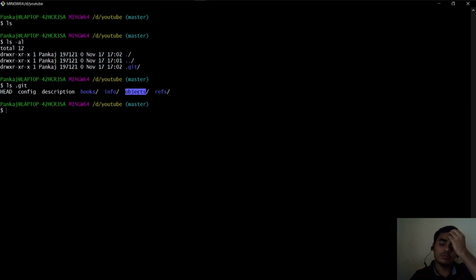I probably would cover these as well, but they are advanced Git things. So today we are just going to discuss basic things. I would tell you that the objects folder is used to store your changes or your commit objects.